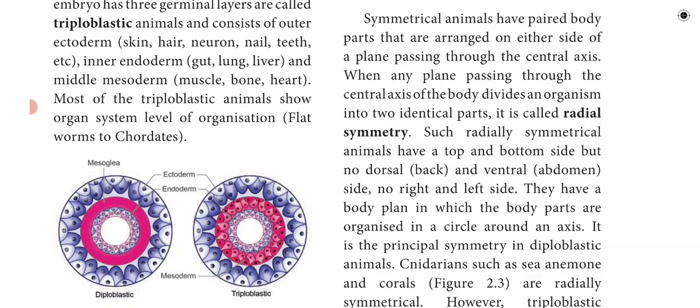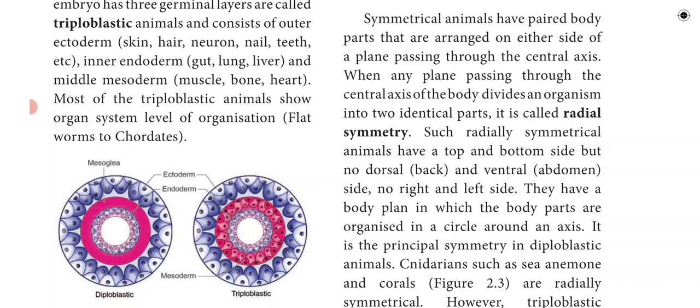They have a body plan in which the body parts are organized in a circle around an axis. This is the principal symmetry in diploblastic animals. So radial symmetry can be seen in the diploblastic animals.